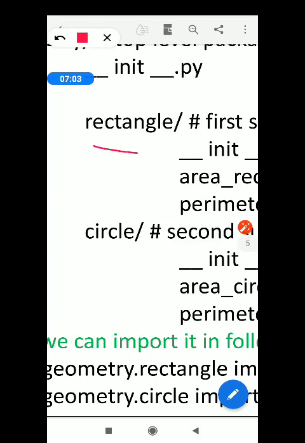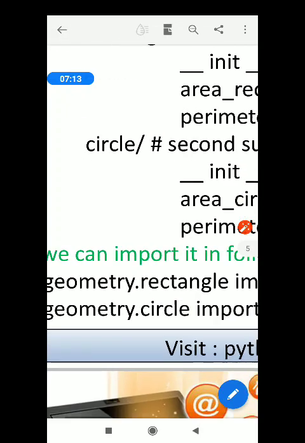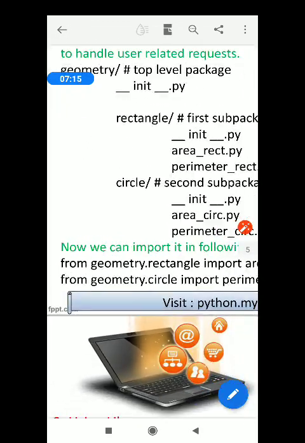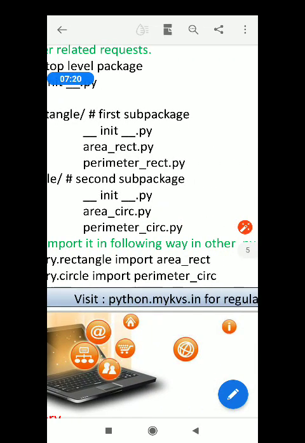This sub package name is used over here. This is the package name, this is the sub package name. You have to call them in the import statement: from geometry dot rectangle, import area underscore rect.